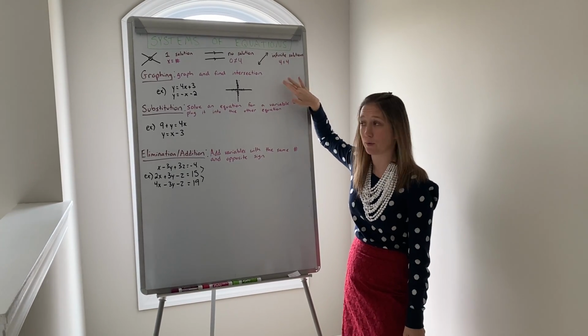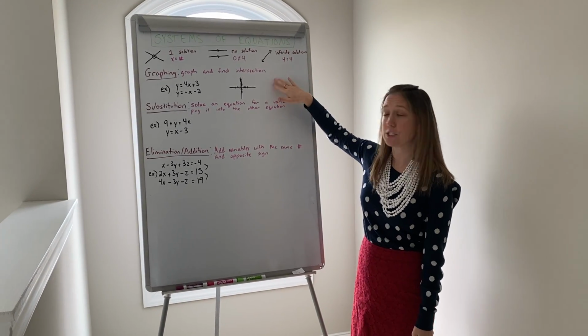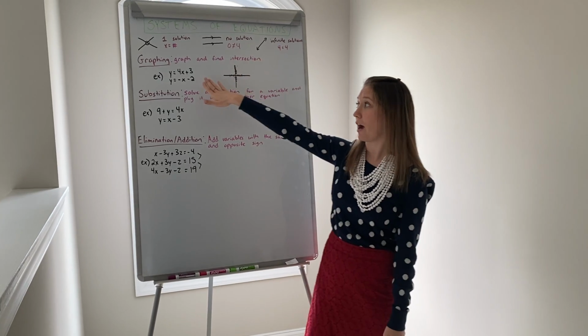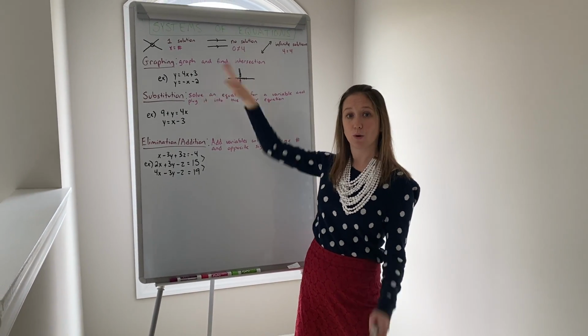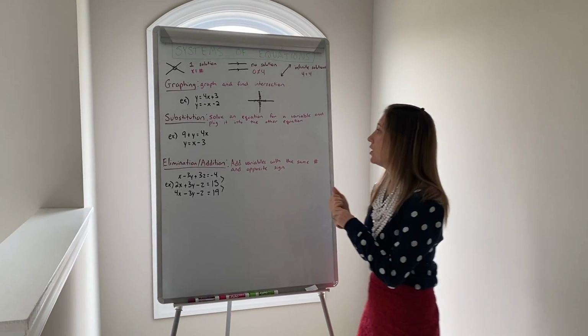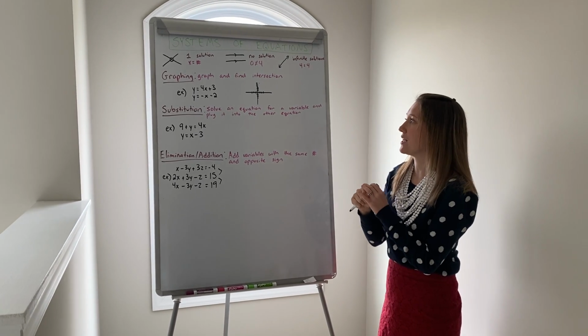So we're going to talk about three ways of solving. The first way is to graph. So what you would do is you would graph both equations and you find where they intersect to find the solution. So for this we have, the first one is 4x plus 3.